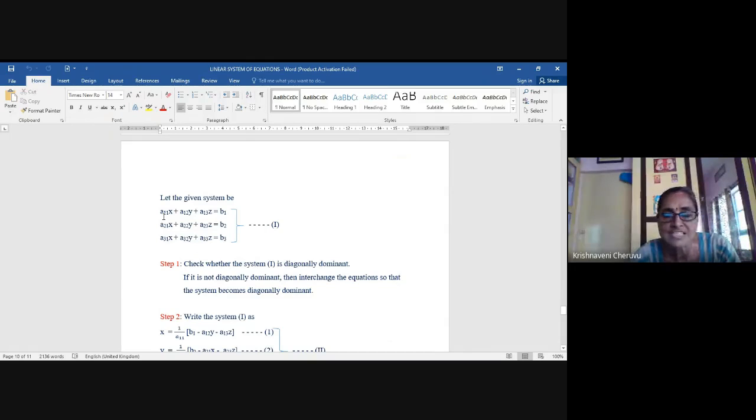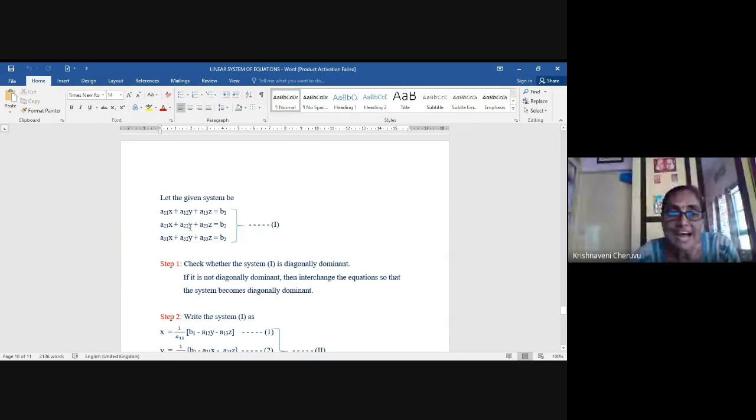Here, A11 is bigger than A12, A13. You keep it as it is. For example, A12 is bigger than A11, A13. No, you bring this down to second place and you take this to the first place, so that A12, which is in the second place, that is the diagonal element, it will be dominant.